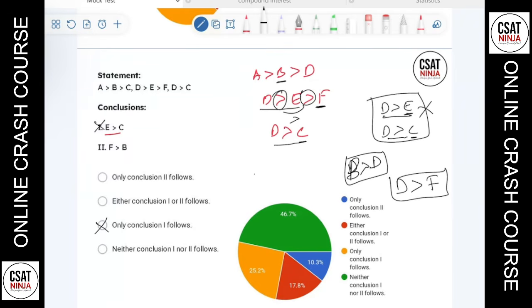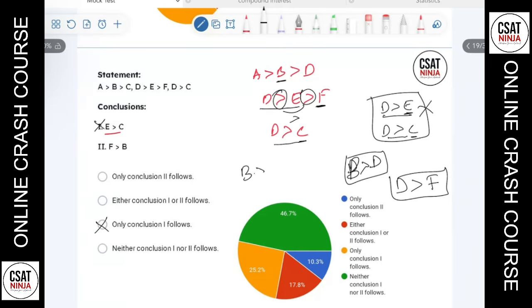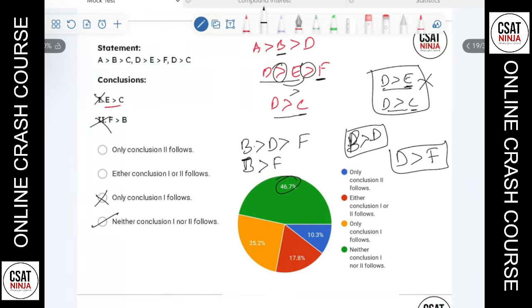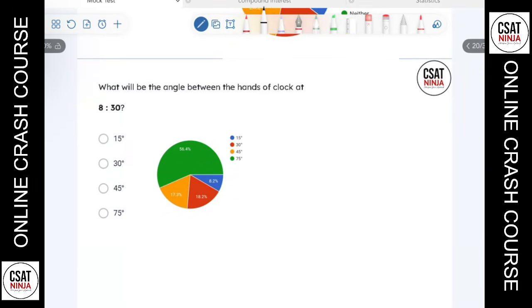So I can combine these two. Why? Because B is greater than D and D is also greater than F. So I can say that B is greater than F. But what the conclusion says is F is greater than B, which is not following. So which means neither conclusion 1 nor 2 will follow there. So 46% got the correct answer there. Let's check for the next.